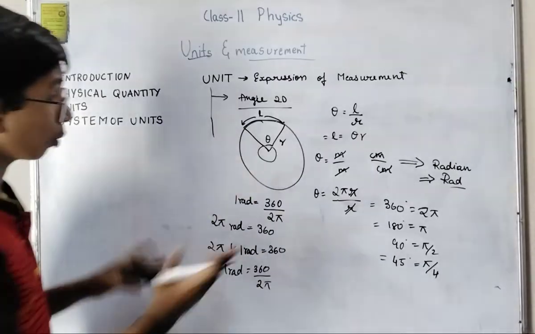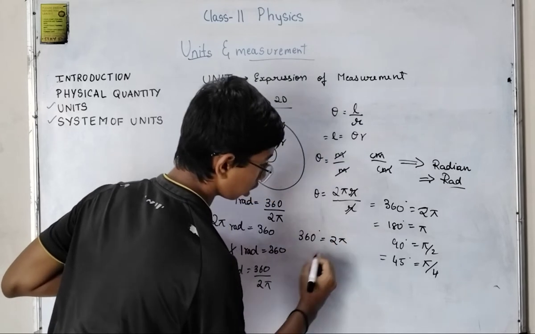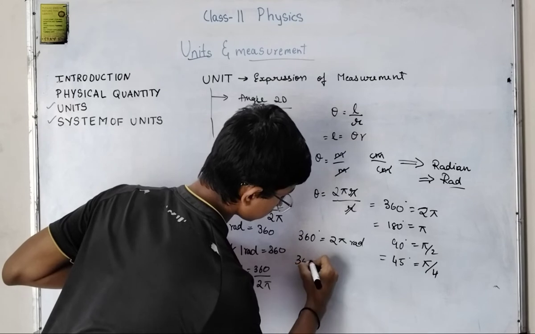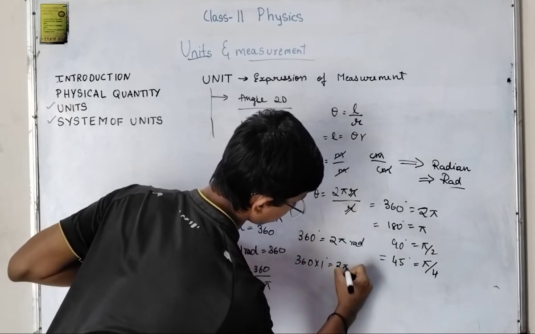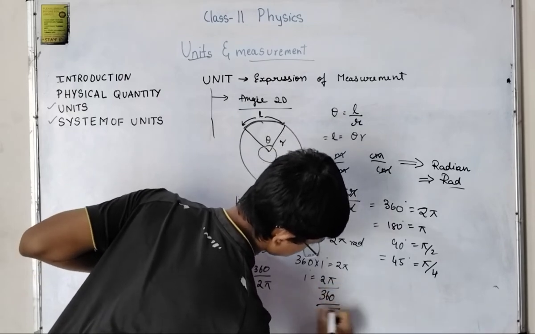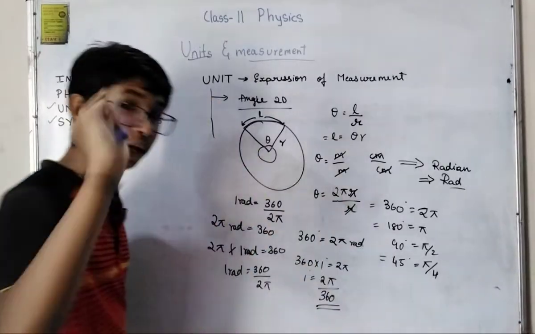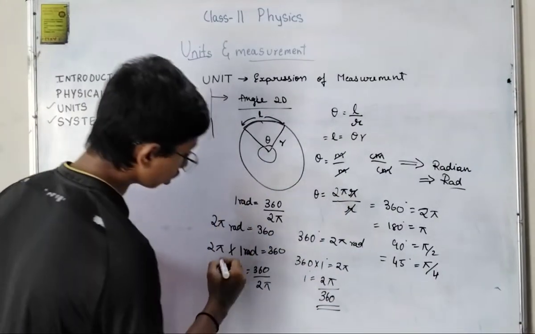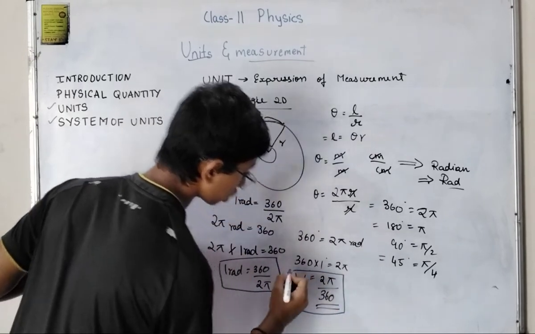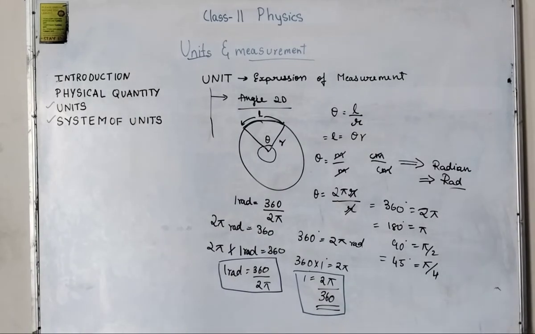Similarly we'll find out about the degree. 360 degrees equals 2 pi radian. So 360 into 1 degree is equal to 2 pi. 1 degree is equal to 2 pi by 360. Make sure you write this down in your notebook, in a box. These two formulas are very, very important.